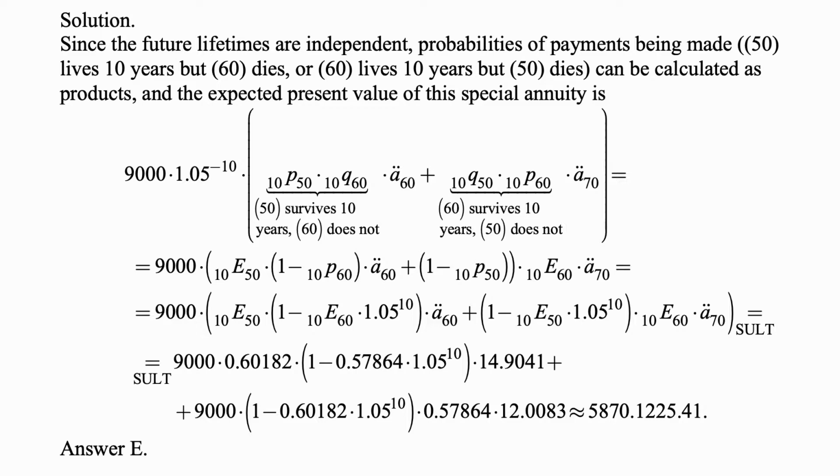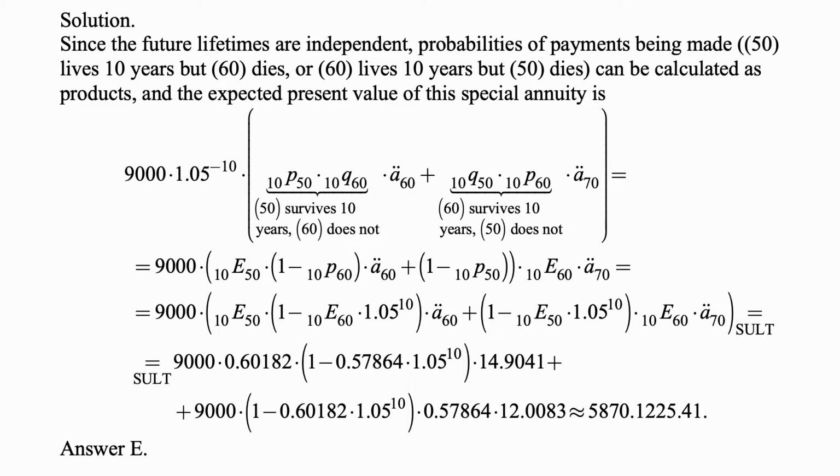So that all is 9,000 times 1.05 to the negative 10th times 10p50, that's 10E50, multiplied by 10q60, which is 1 minus 10p60, times A double dot 60, then times 1 minus 10p50, which is the same as 10q50, times 1.05 to the negative 10th times 10p60, which is 10E60, times A double dot 70.